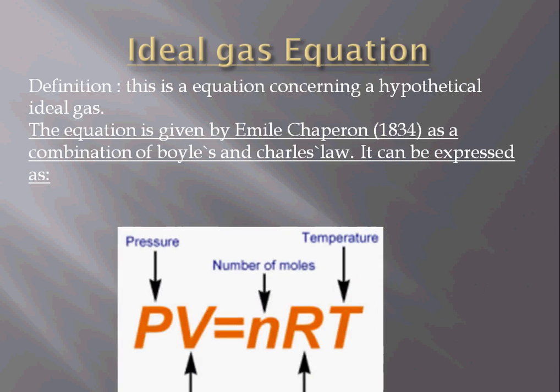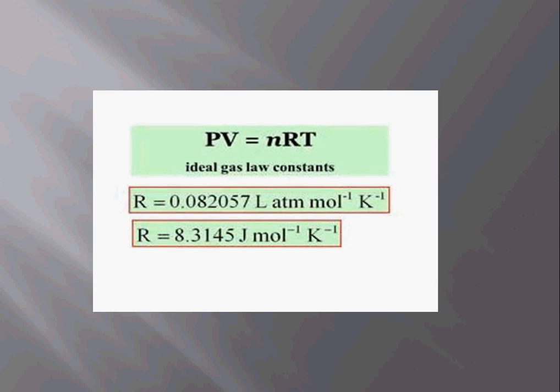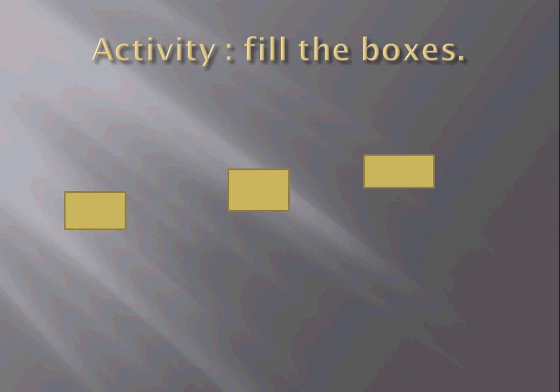So it can be expressed in this manner, where P is the pressure, V is the volume, n is the number of moles, R is the gas constant, and T is the temperature. So what is the value of the gas constant? It has been calculated in the laboratory. R is 0.082057 liter atmosphere per mole per Kelvin, or you can also write it in another unit, that is 8.3145 joules per mole per Kelvin. So friends, this was the session which we have ended up.